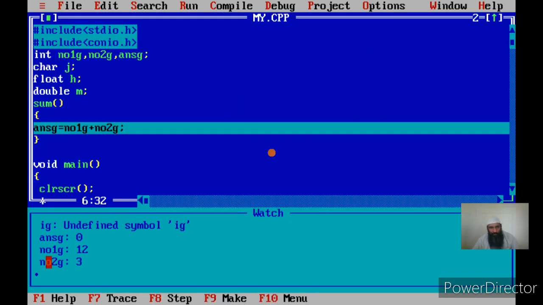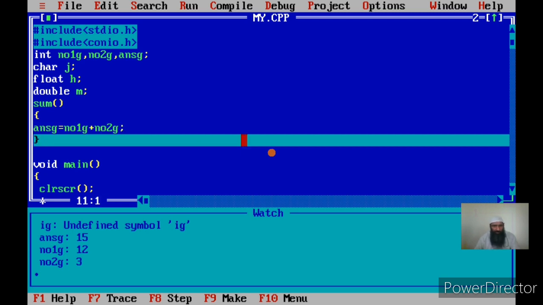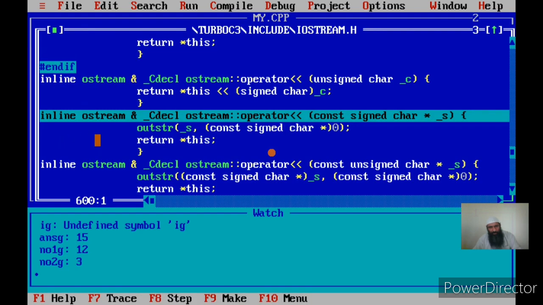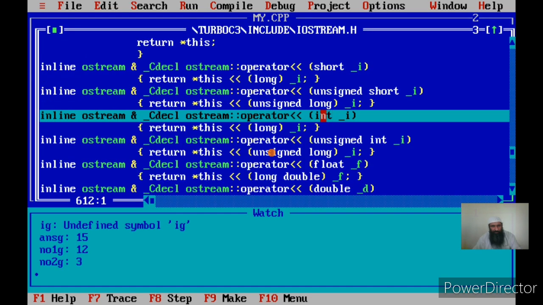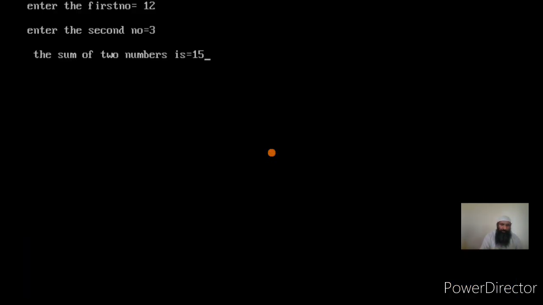Now, see, number1 I have entered the value 12 from the keyboard, and number2 I have entered the value 3 from the keyboard, answerg has no value yet because this statement has not been executed. Now, in the sum function I am adding the two numbers, that is these two global variables, and I get the answer, that is the total in answerg, okay. Then once I go into the main, I display the value of answerg. How much is the answer? You can check. Answer is 15. So 12 plus 3 is 15, okay.